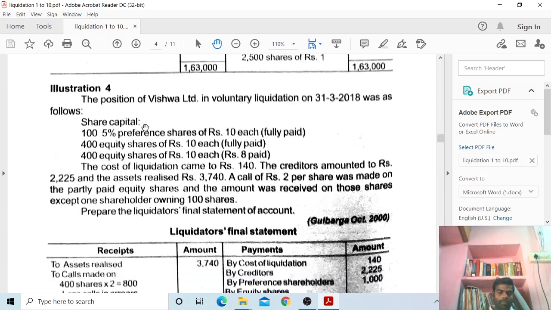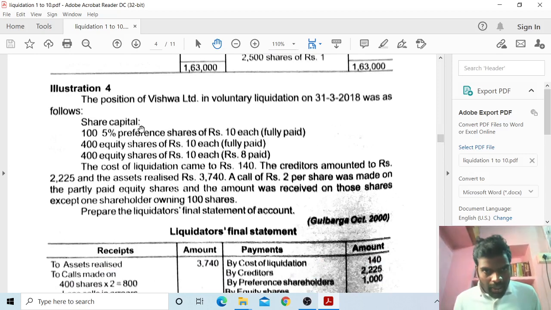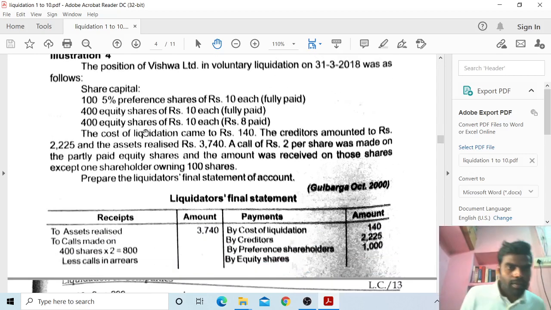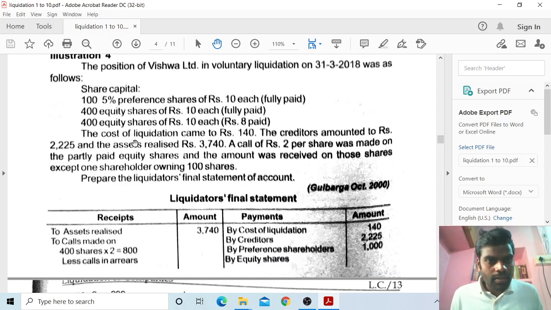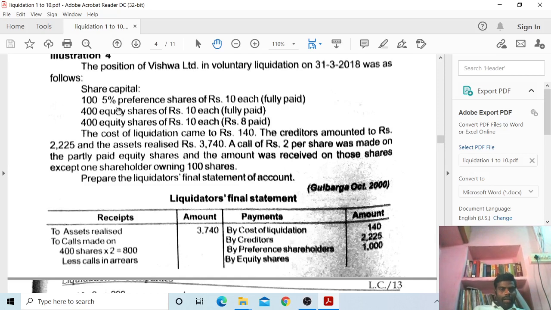Next, the fourth problem. The position of Vishwa Limited in voluntary liquidation on 31/3/2018 was as follows. Share capital 100: 10% preference shares of rupees 10 each fully paid, 400 equity shares of rupees 10 each fully paid, 400 equity shares of rupees 10 each, rupees 8 paid.